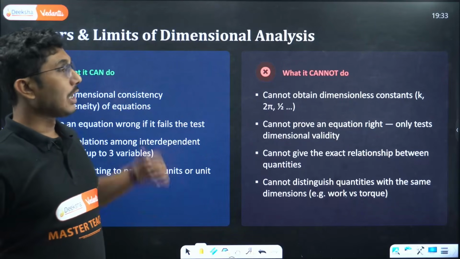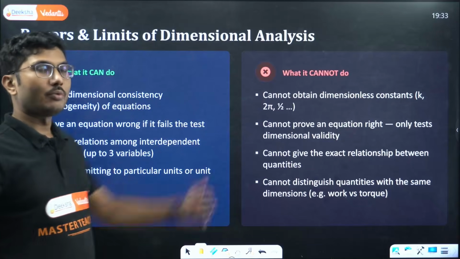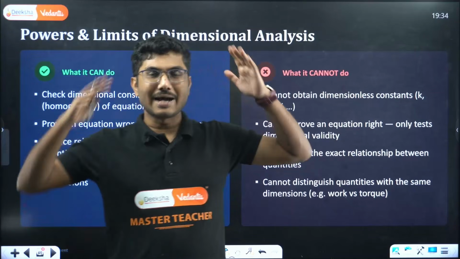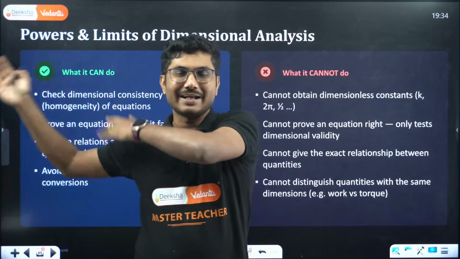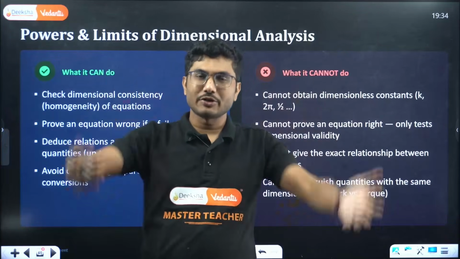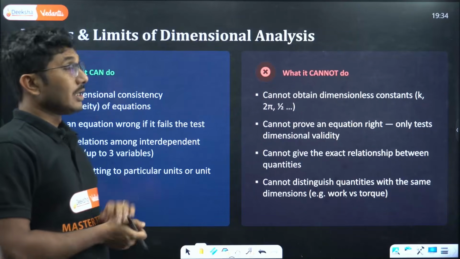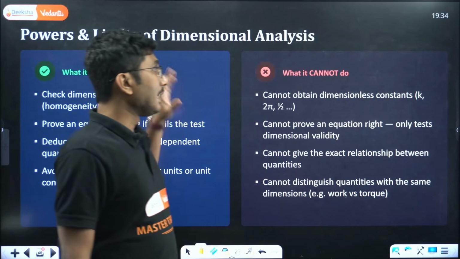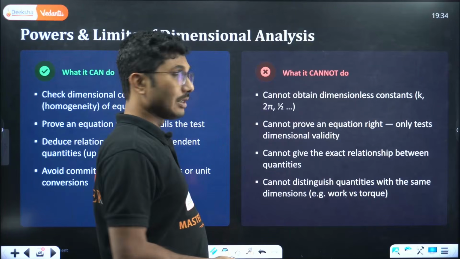Now what it cannot do. Suppose you discovered a quantity x which is dependent on mass, length and time like this. You can calculate the dimension of x, so that is possible. What it cannot do is obtain dimensionless constants like K in the previous case.